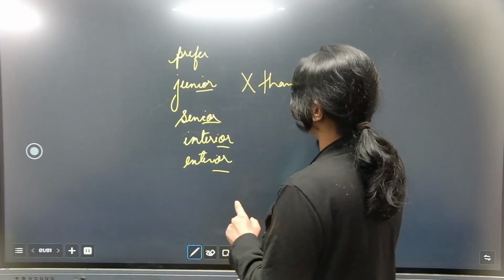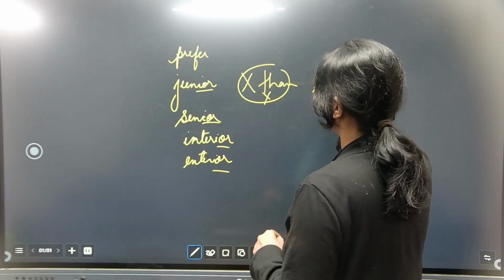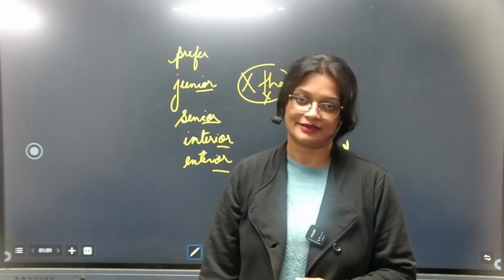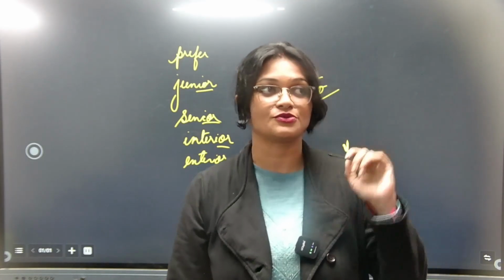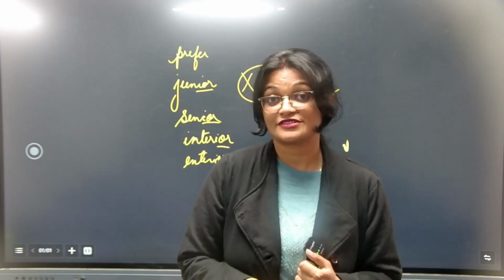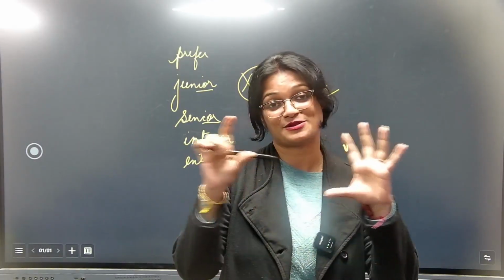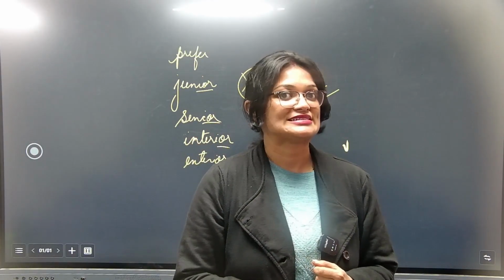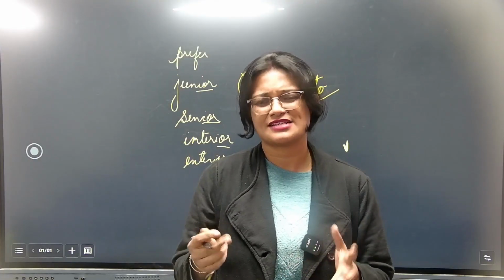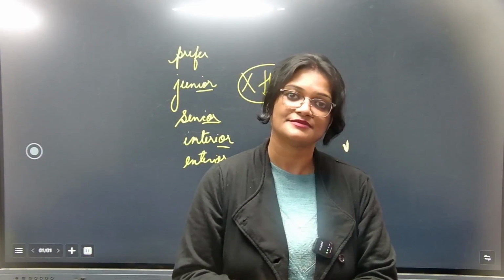So what to use instead? This is not correct. Okay, than is not correct. We should use to. She is senior to me. I am junior to him. Okay. Interior to, exterior to, prefer. So what would you prefer? Tea or coffee? Answer क्या होगा? Whatever is your choice, but the sentence should be, I would prefer tea to coffee, not than. Okay. So these type of words, basically ending with or, हम than नहीं यूज करते हैं, उसके बाद लेकिन हम to यूज करते हैं.